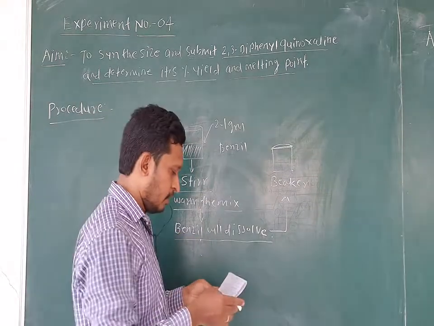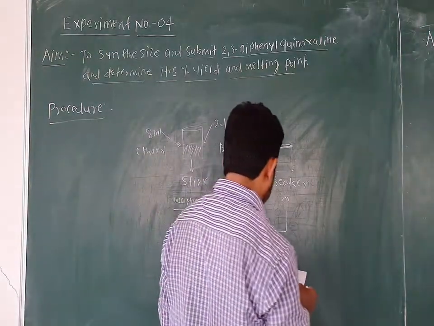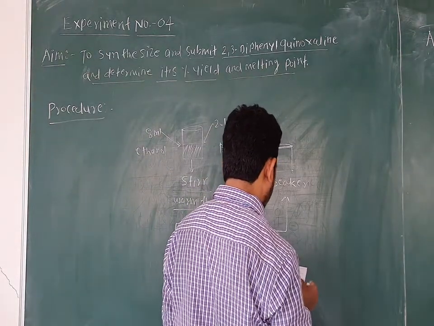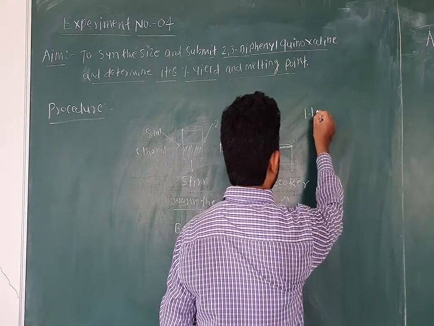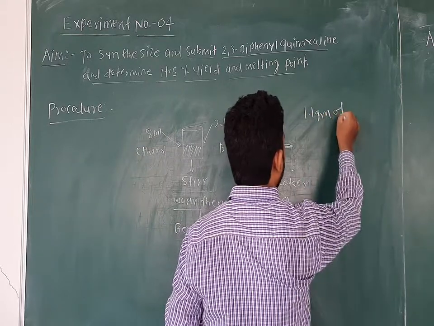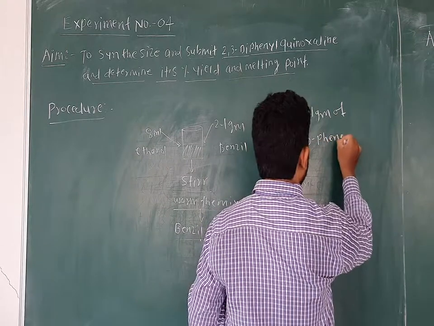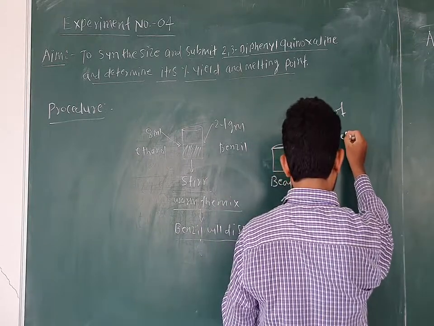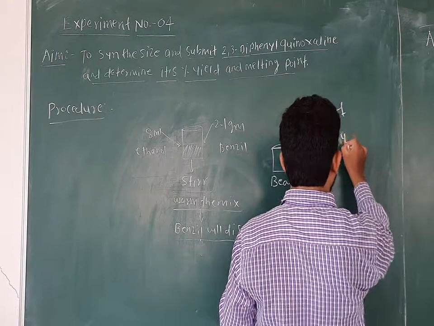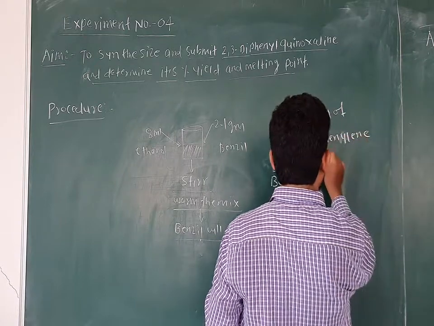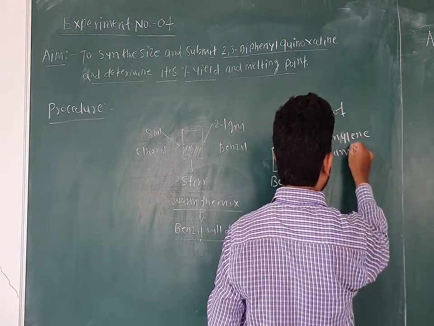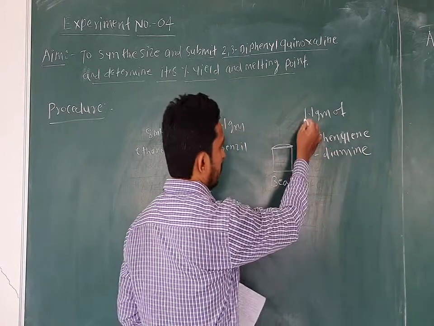First of all you have to take 1.1 gram of orthophenylene diamine and add it into this beaker.